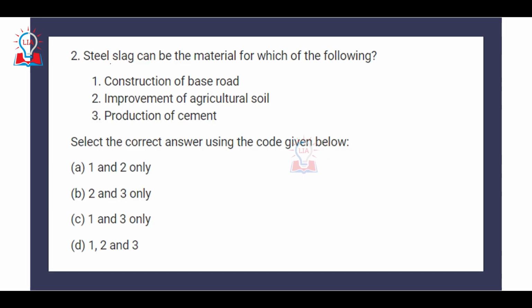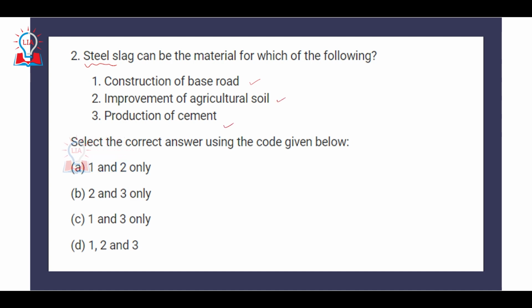The second question is related to the economic part of geography, where a question has been asked about steel slag. The question is that steel slag can be material for which of the following? Indirectly it is asking which of the purposes 1, 2, and 3 steel slag can be used for: construction of base roads, improvement of agricultural soil, and production of cement.